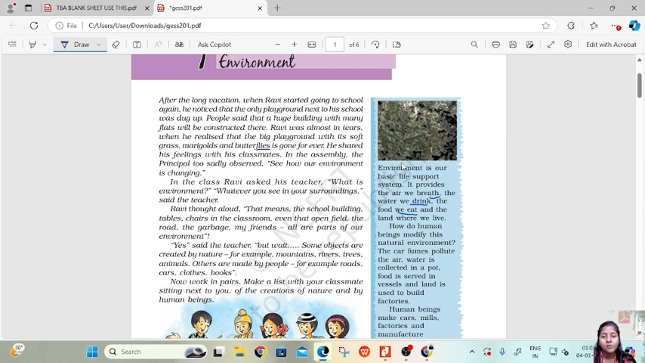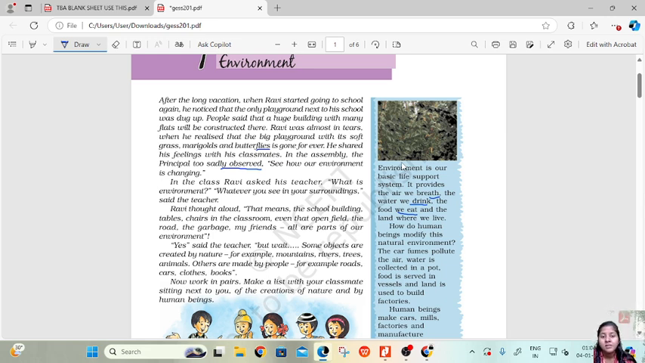That playground was a place where they used to come and have a touch with nature. He shared his feelings with his friends and classmates. In the assembly, the principal too sadly observed all these things, and he said, see how our environment is changing so fast and how fast the development is taking place.